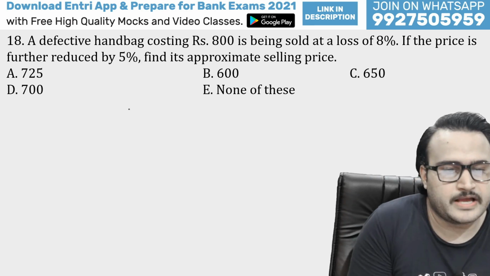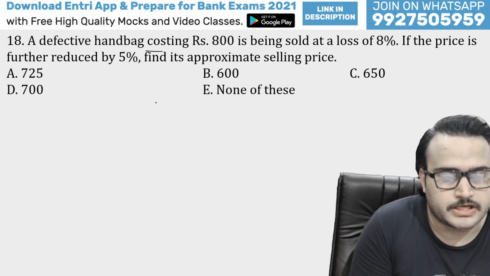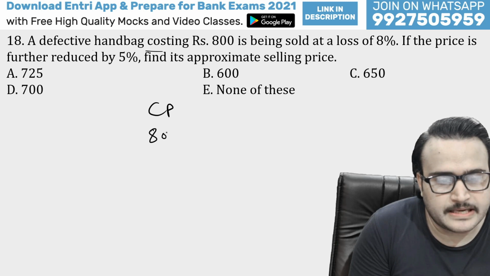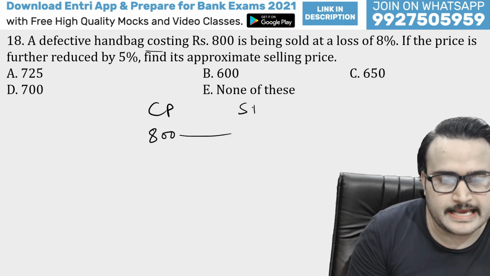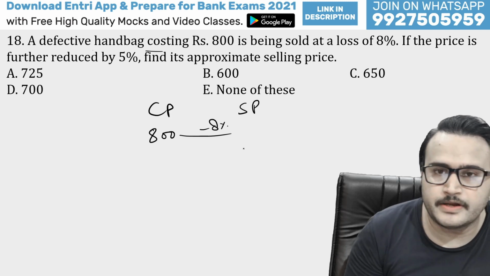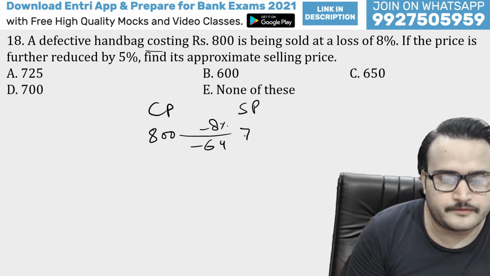This is the question we have, guys. Defective handbag costing. The cost price of the defective handbag is given as 800 and it is being sold at a loss. So SP will be what? Minus 8% of this value, that means minus 64, so 736.